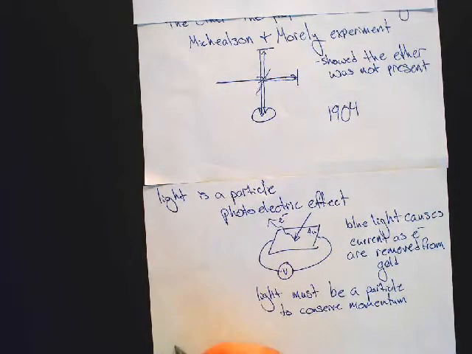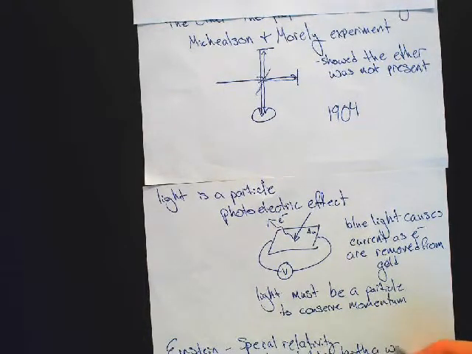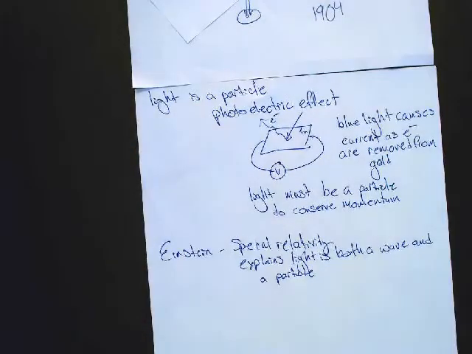So Einstein, in special relativity, explains that light is both a wave and a particle. That seems really obvious to me. I mean, yeah? But I mean, they had the evidence sitting right there, in the same way, we've got it written right there.